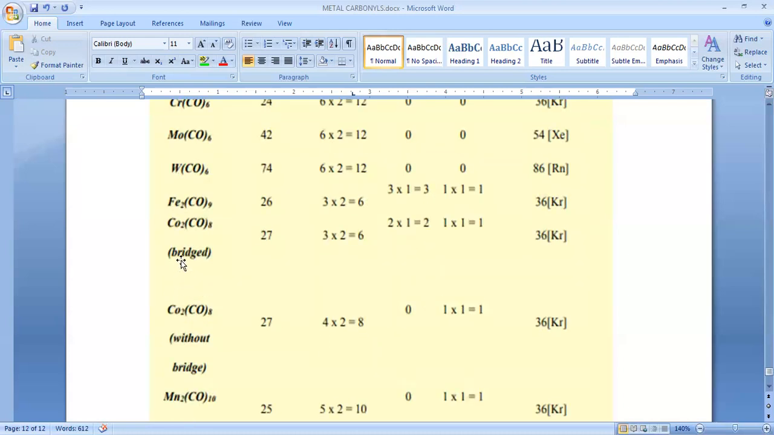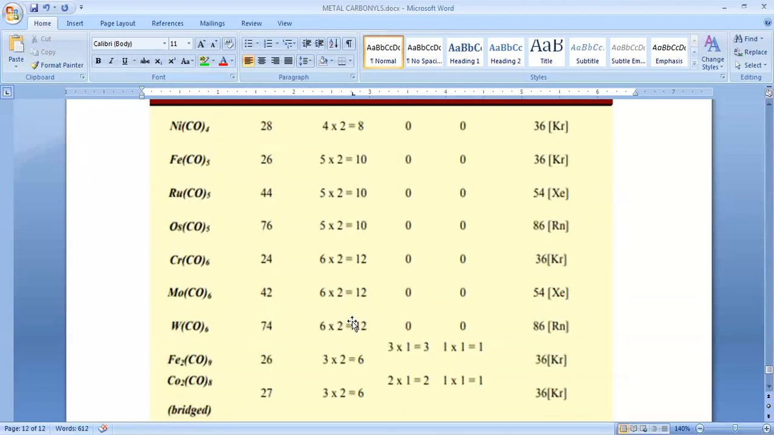So this is a bridged molecule. In bridged or without bridge, you can do the same thing and get the same values. See, Co2, dicobalt octacarbonyl. If you consider the bridged, how many electrons? 6 plus 2, 8. But without bridged also it contributes 8 electrons. Okay, so this is the way to calculate the EAN rule.